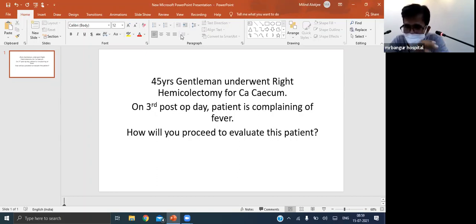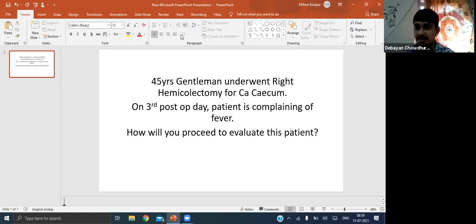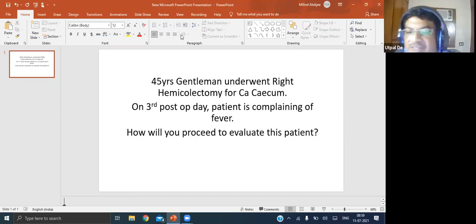What are the types of surgical site infection? There are 3 different patterns of SSI. It may be a superficial infection involving the skin and subcutaneous tissue. It may be a deep space infection involving the fascia and the muscles, or it may be an organ space infection. Yes, very good.